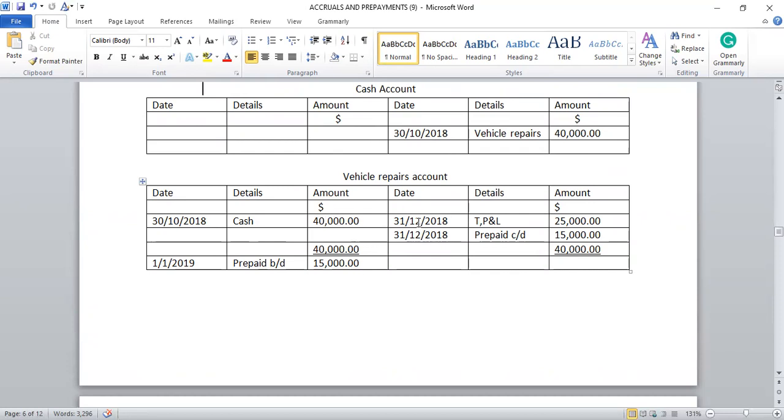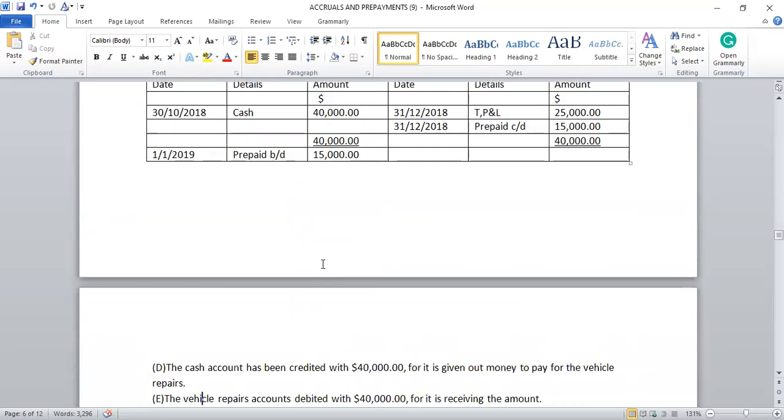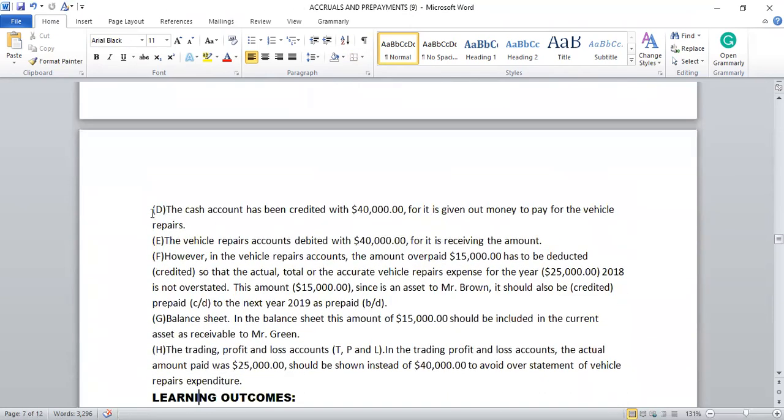But the actual amount consumed, $25,000, will be taken to the trading profit and loss account. So we have the 31st December 2018, details trading profit and loss account, TP and L account, $25,000. And the difference, the amount not consumed, will be carried to the next year: 31st 12/2018, prepaid carried down $15,000, and 1st January 2019, prepaid brought down $15,000. Okay, I've explained it. Let me just read the notes to you.